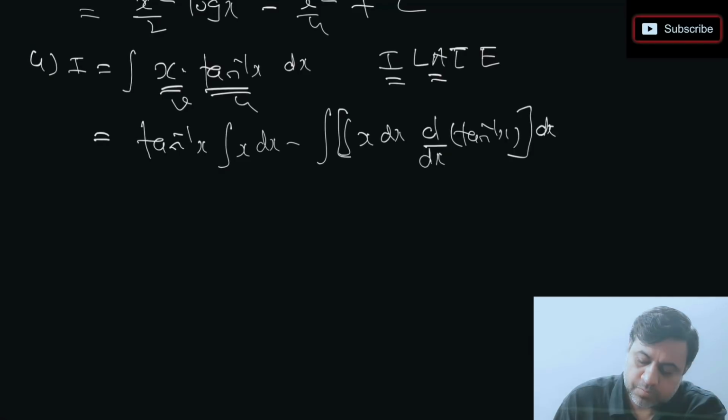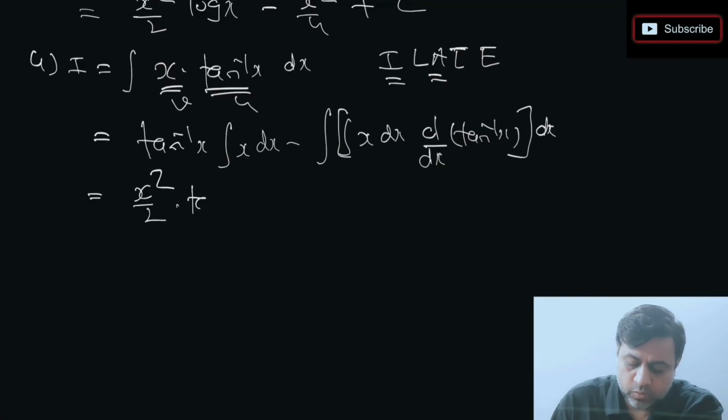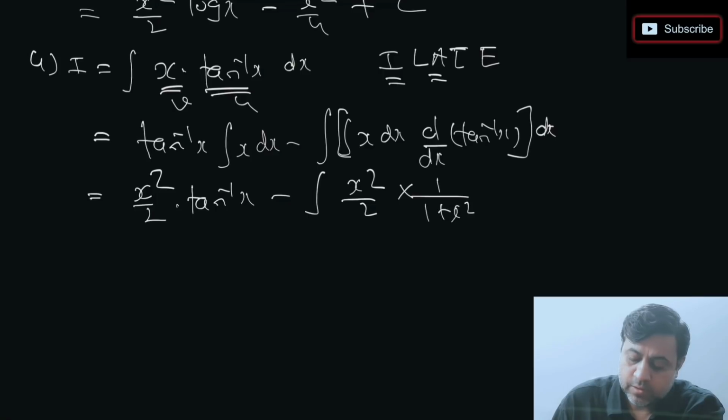Okay, everything with respect to x. So simplified further, integration of x, we know x square by 2 into tan inverse of x as it is, minus integration of x square by 2 into derivative of tan inverse of x, which is 1 by 1 plus x square, everything with respect to x.